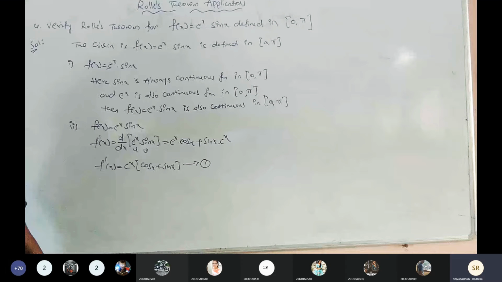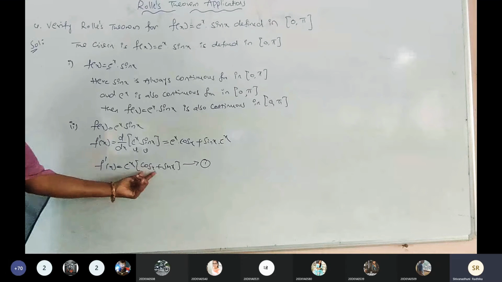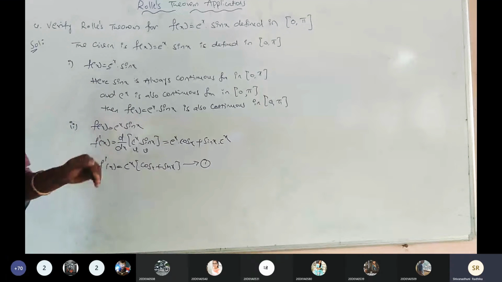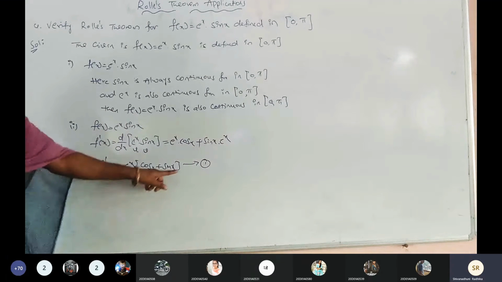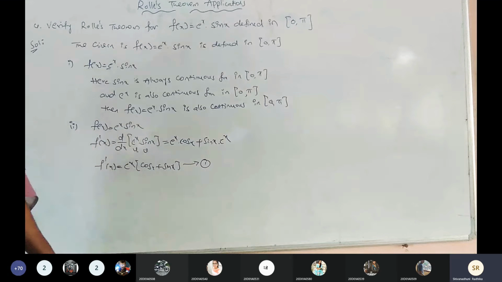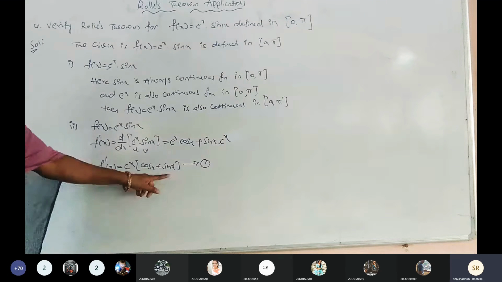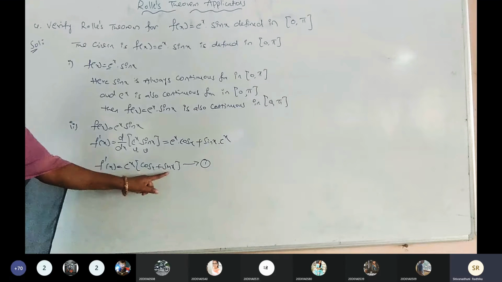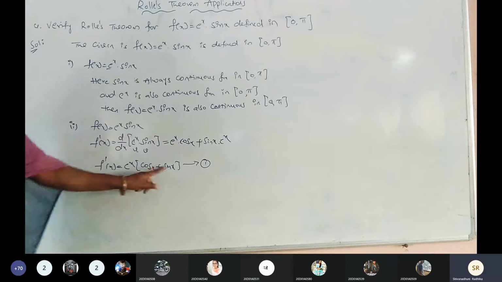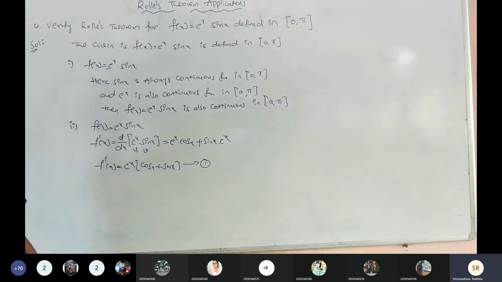Is it right? In derivability, we need to take cos x as a derivable function. Cos x is the derivable function, and also sin x is always a derivable function, because in the sine trigonometric table we don't have any infinite symbols. So cos x and sin x are always derivable functions.